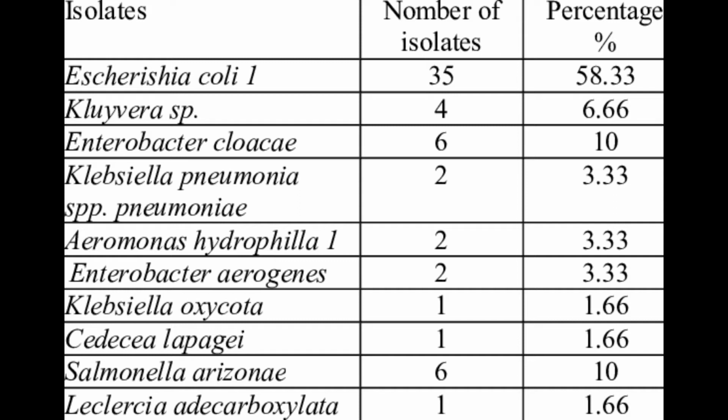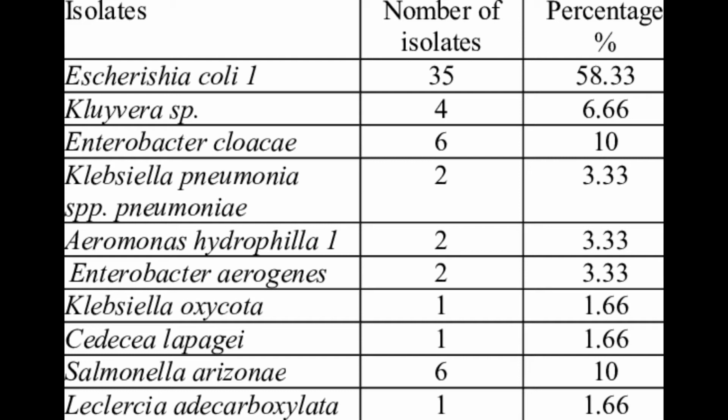So let's start with the Salmonella-Shigella agar or SSA. They are colorless colonies, and H2S producers show black centers. Then we have the xylose lysine deoxycholate agar or XLD, where Shigella are colorless and Salmonella are red colonies, and H2S producers show black centers. We have the deoxycholate citrate agar, which has colorless colonies. And then we have Hektoen enteric agar, which has bluish green colonies, and H2S producers show black centers also.